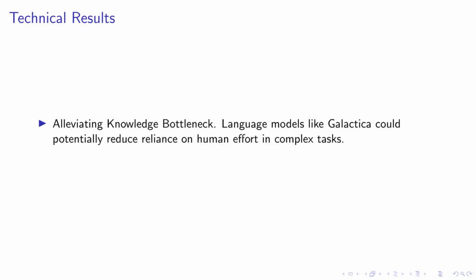Let's delve into the technical results of our research. A key achievement is the alleviation of the knowledge bottleneck. With language models like Galactica, we can potentially reduce the reliance on human effort in complex tasks. This is a significant stride forward, as it opens up new possibilities for automating and streamlining processes in various fields. The implications of this are far-reaching, and we're excited to explore them further in our future work.